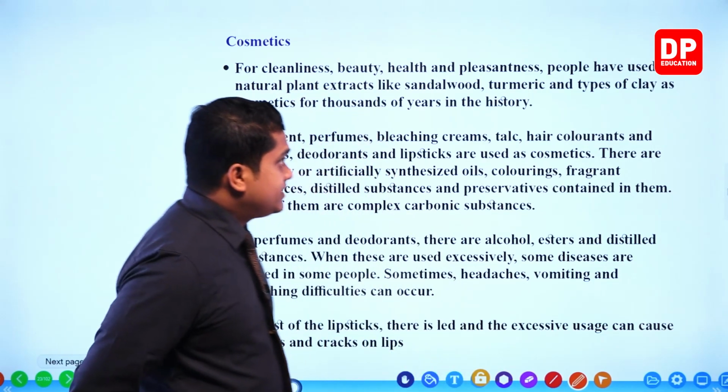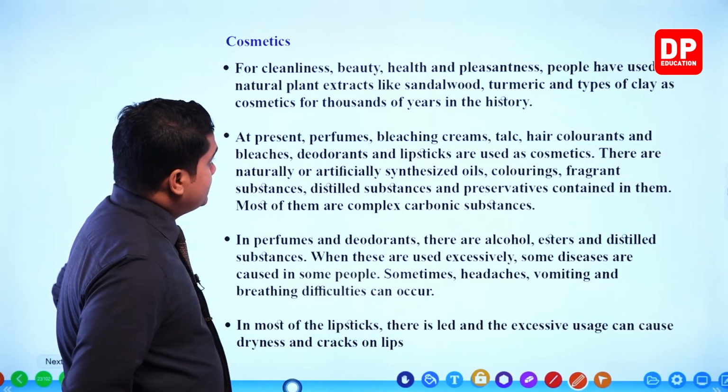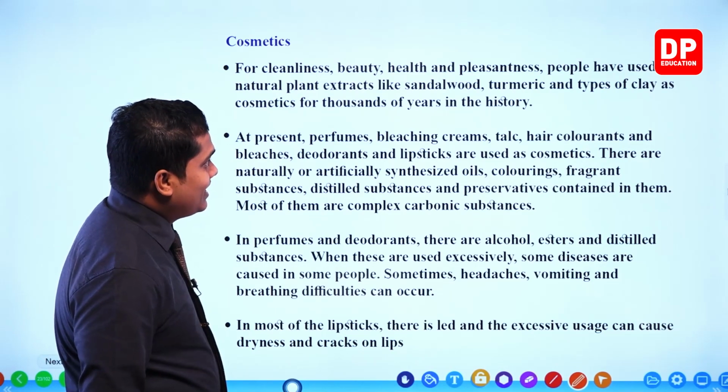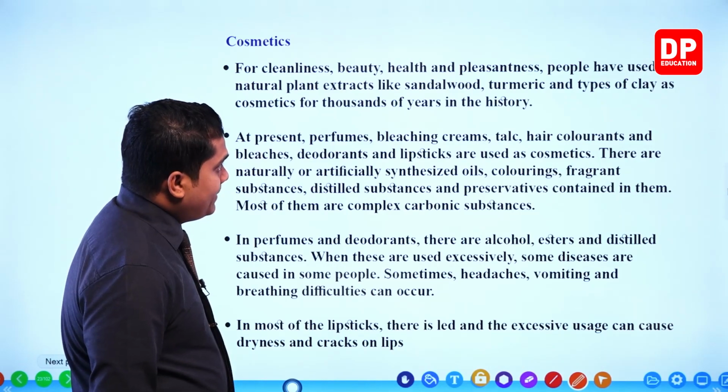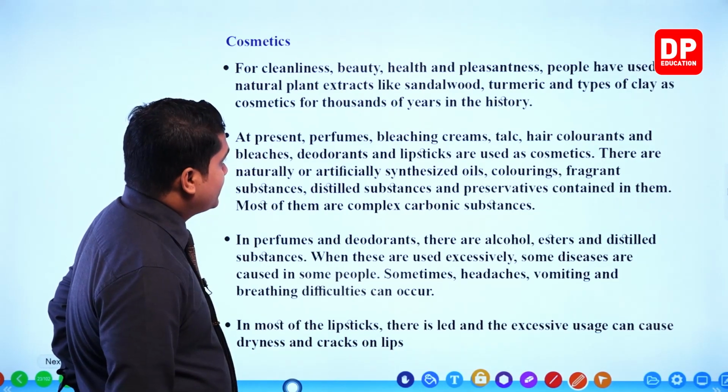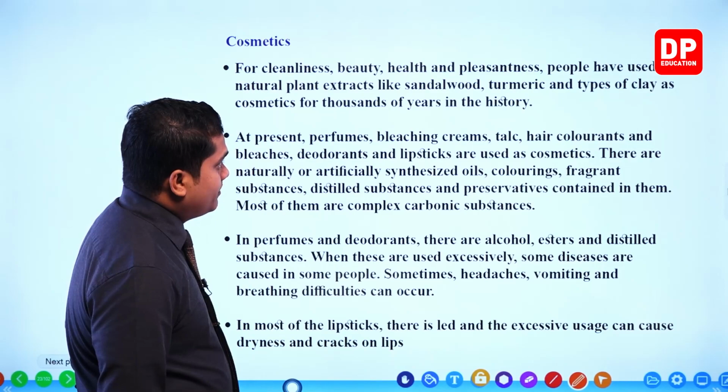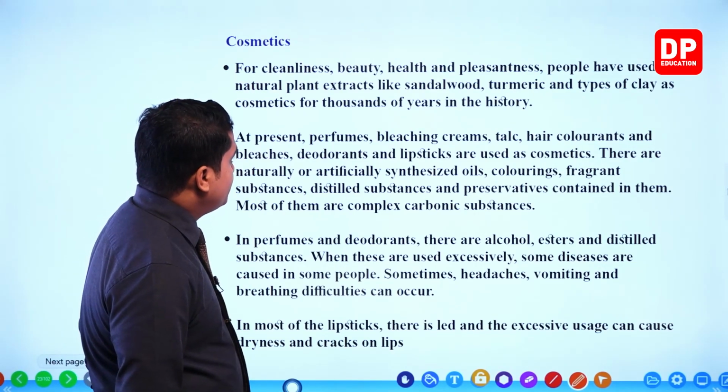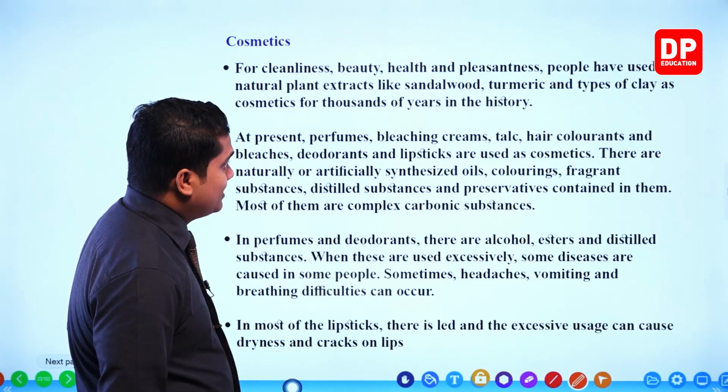Okay, so here it is given: for cleanliness, beauty, health and pleasantness, people have used natural plant extracts like sandalwood, turmeric and types of clay as cosmetics for thousands of years in history.